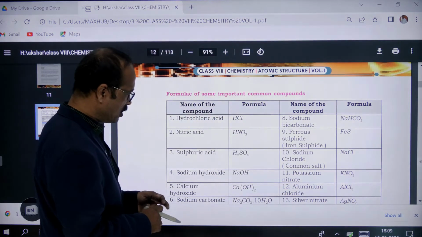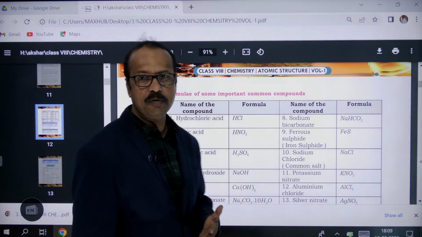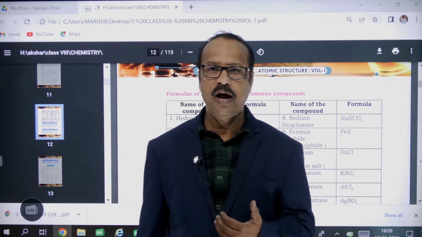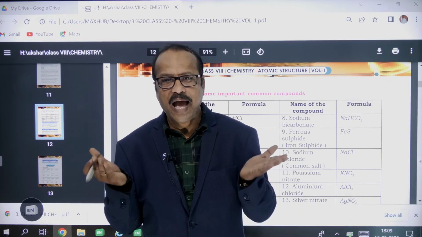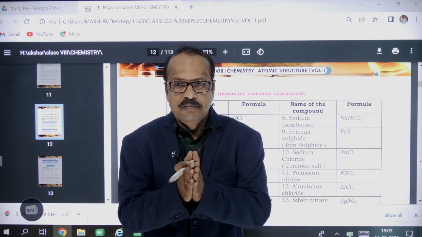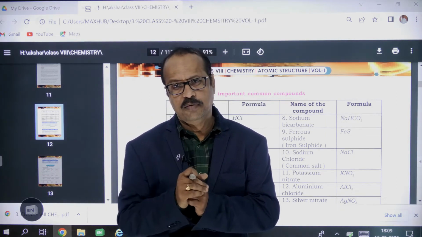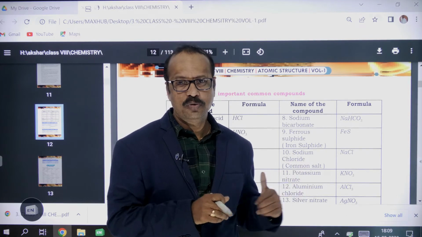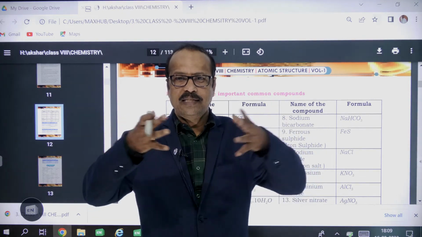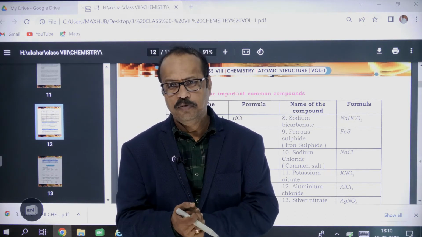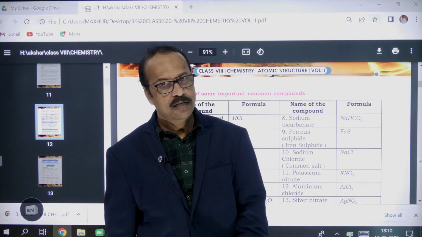Apart from these, there are some salts also. Salt means what? Normally we can say that sodium chloride is a salt. So students, actually we have so many salts. Whenever an acid and a base react with each other, salts are formed. There are so many acids and so many bases, so when they combine, they can form a number of compounds. They are all considered salts.